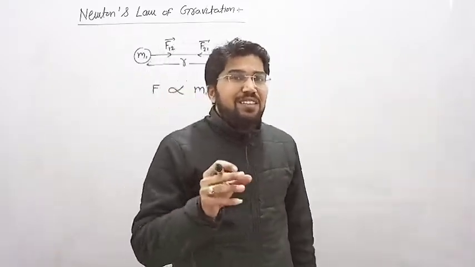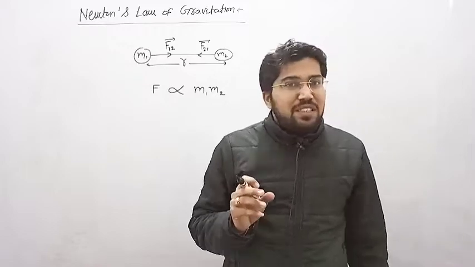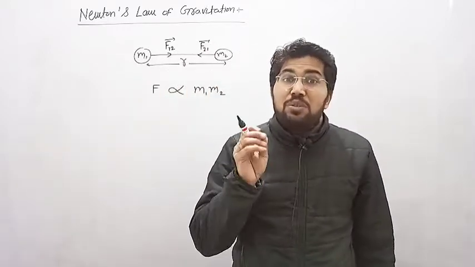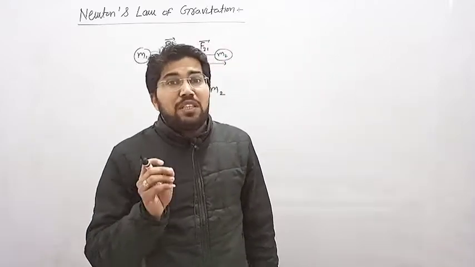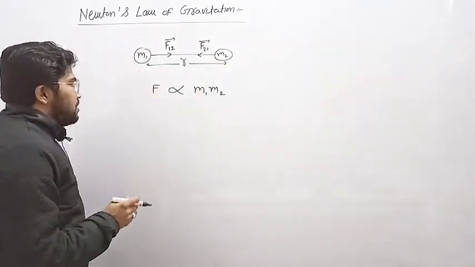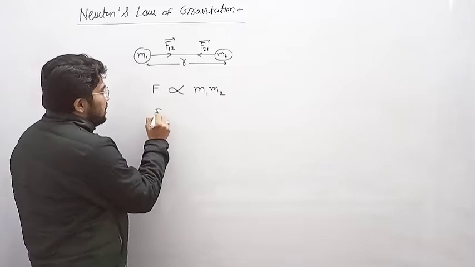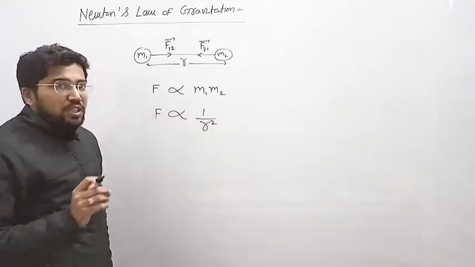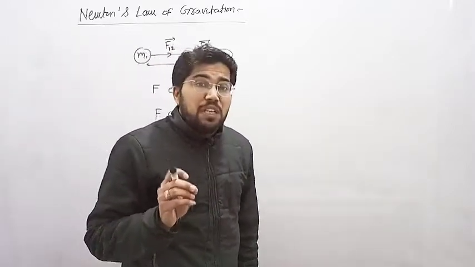Just like Earth and Sun, both masses are large. That's why Earth is always rotating around the Sun due to the force of attraction applied on each other. Next, the force of attraction between these two masses is inversely proportional to the square of the distance between them.